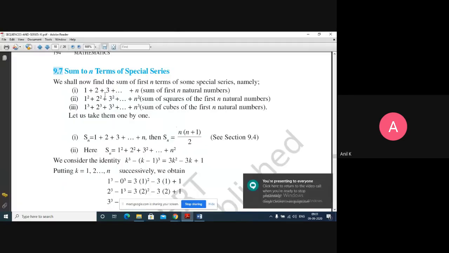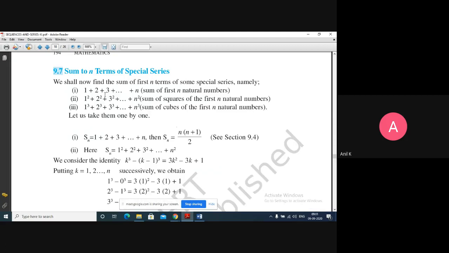Okay. So we'll start this one: sum of n terms of a special series. So we have three main formulas. First one is the sum of first n natural numbers. That means 1 plus 2 plus 3 plus 4 till n, if I consider. What will be the sum?